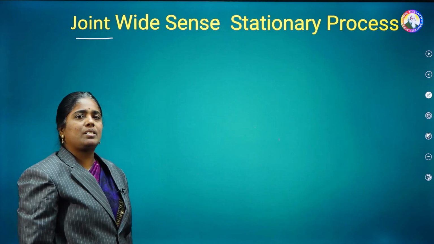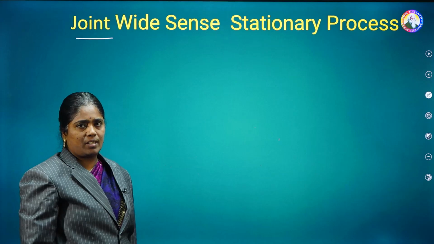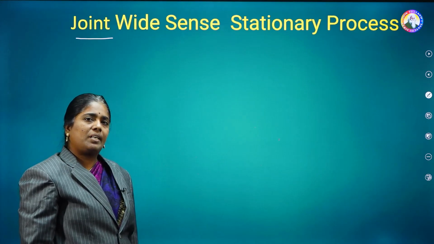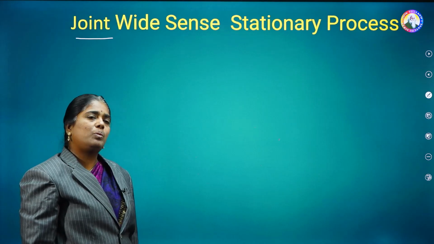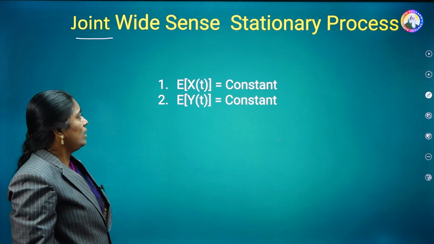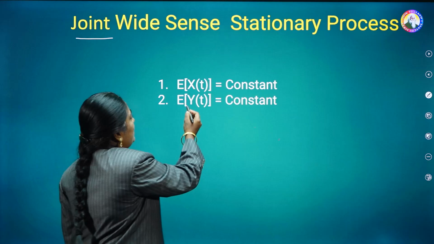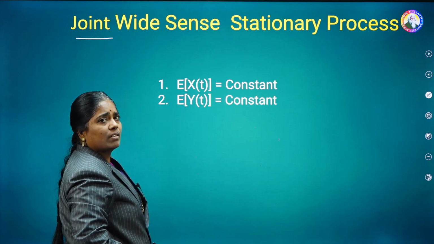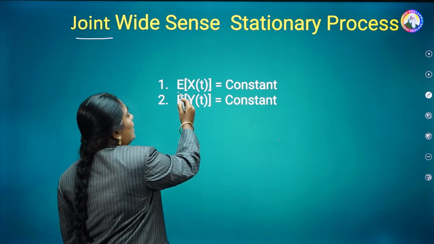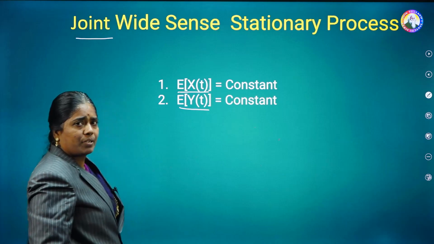Then what are the conditions for those two functions to become jointly wide-sense stationary? For an individual random process, two conditions are there. Now for the two random processes, in total we have 5 conditions. The first one is that the mean should be constant. That means E of x of t should be constant and E of y of t should be constant. This is for the random process x of t and this is for the random process y of t.